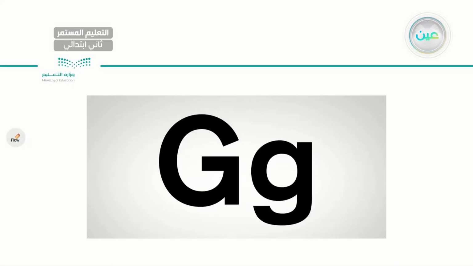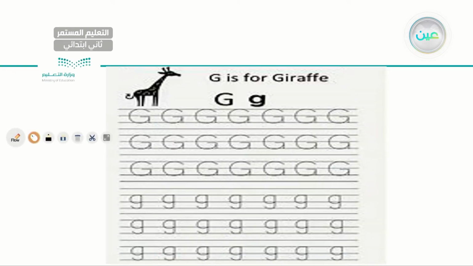Next letter I have letter G. Capital G and small g. Let's try to write. Here he gave me the picture of a giraffe. G. Capital G. Make sure you are writing between the specific lines. Keep writing.